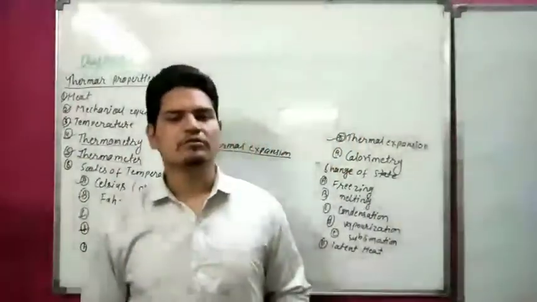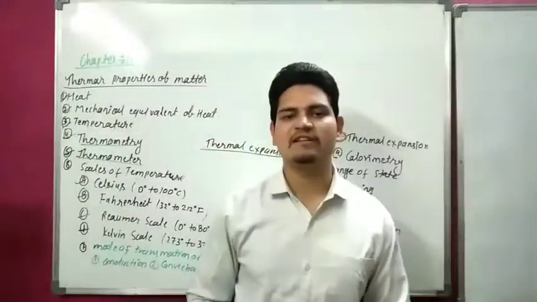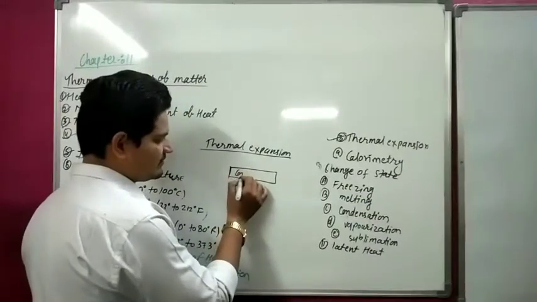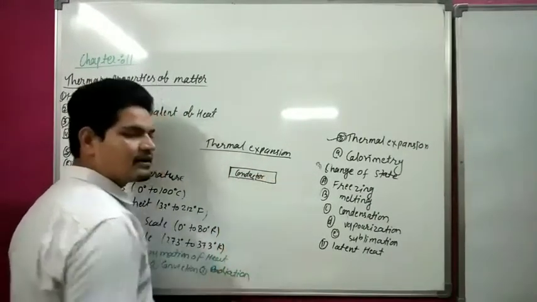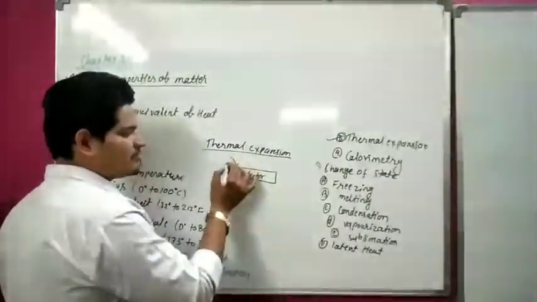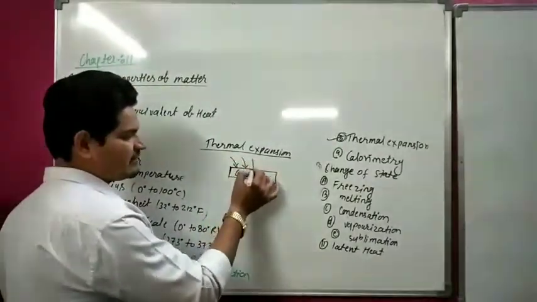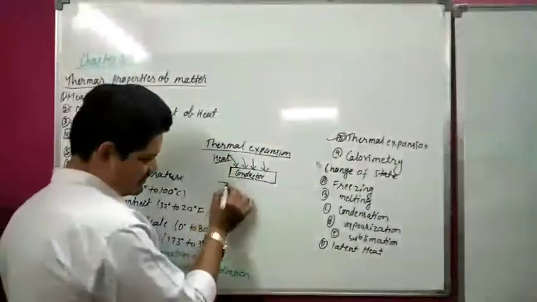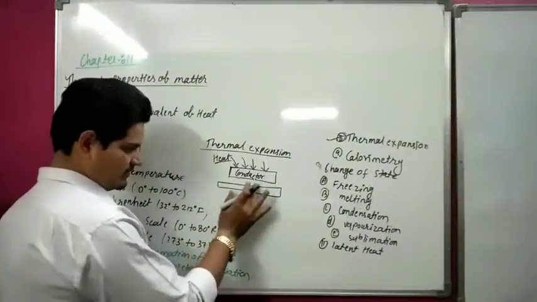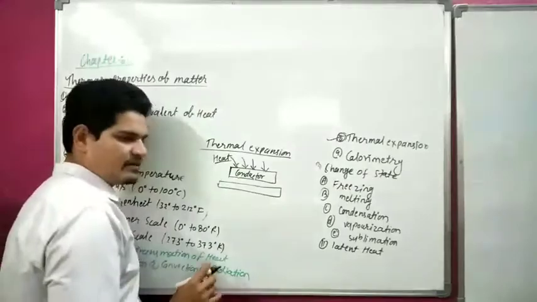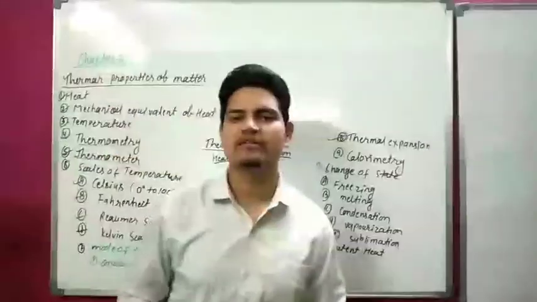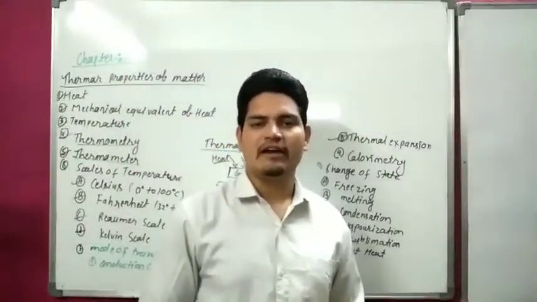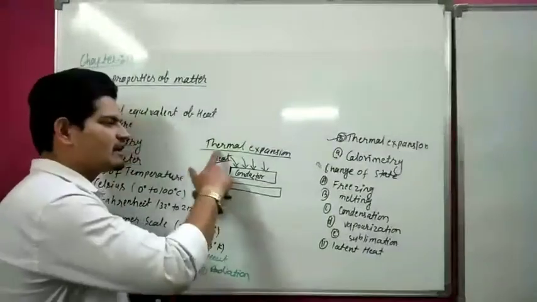Thermal expansion. We can understand thermal expansion with the help of an example. Suppose this is a conductor. You know what a conductor is? When we give some amount of heat to the conductor, its temperature increases. Due to the increasing temperature, its shape and size also increase, because on getting heat, the body expands. So this expansion is called thermal expansion.